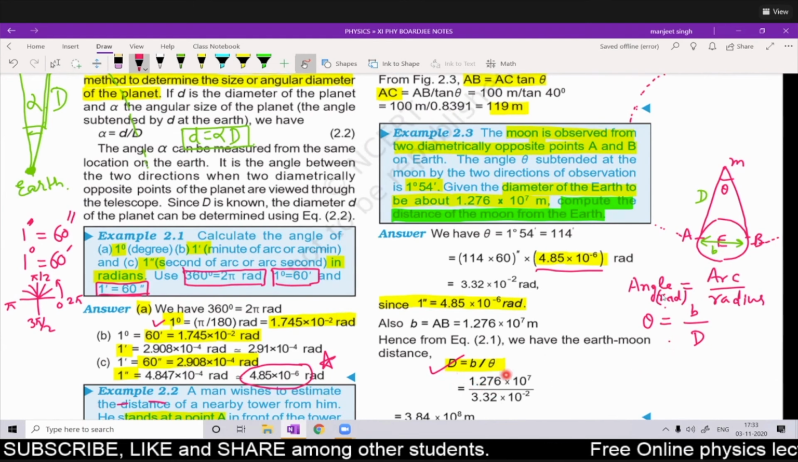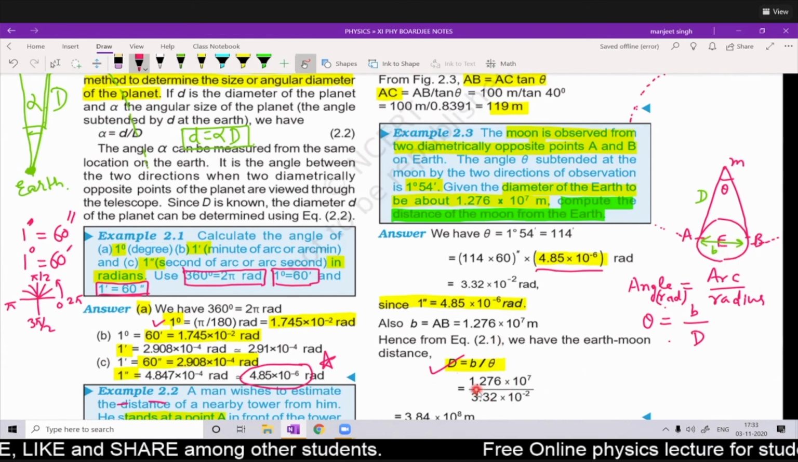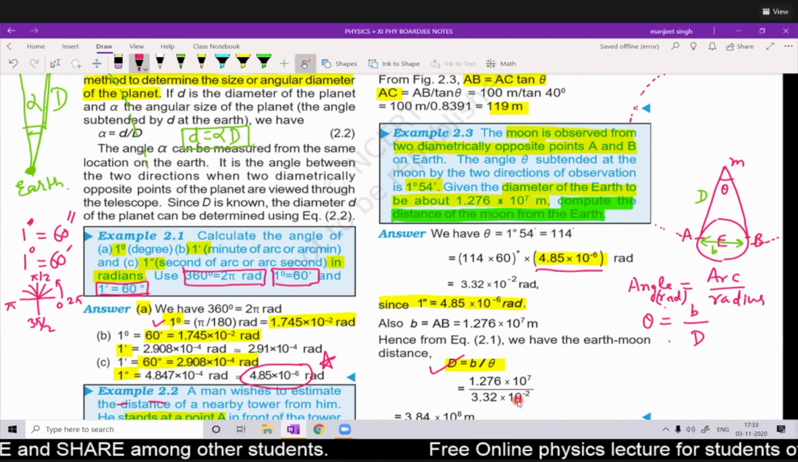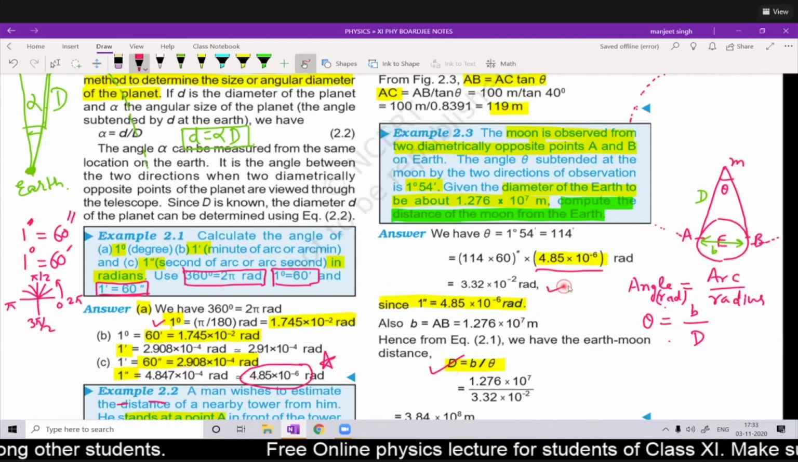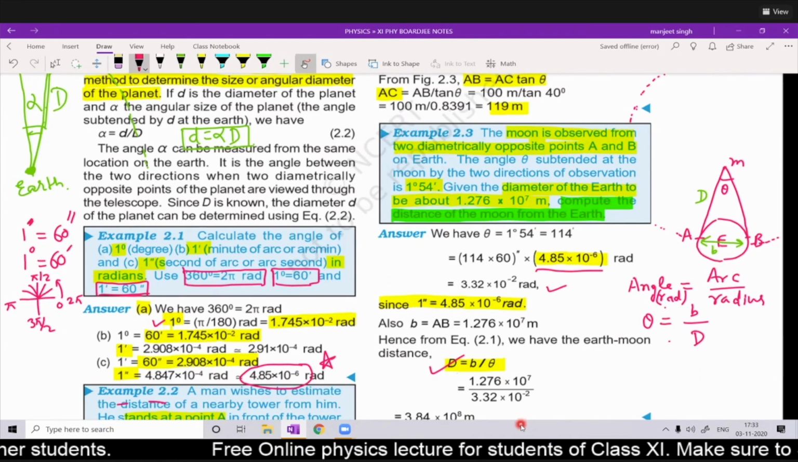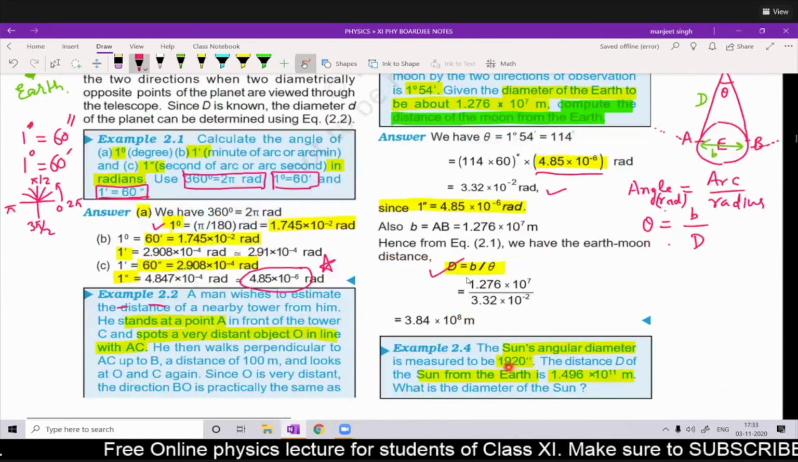B is given. This is the basis, that is the given diameter 1.276 into 10 power 7, and 3.32 into 10 power minus 2 in radians is the theta value, which we have already calculated here. So with the help of this, we can find the value 3.84 into 10 to the power 8 meter.